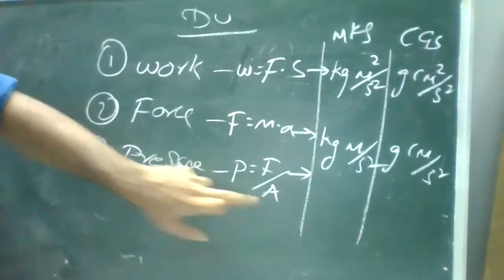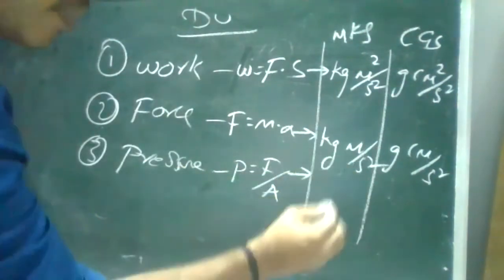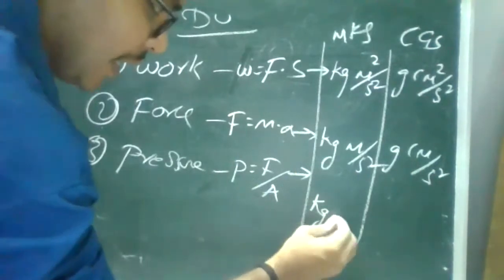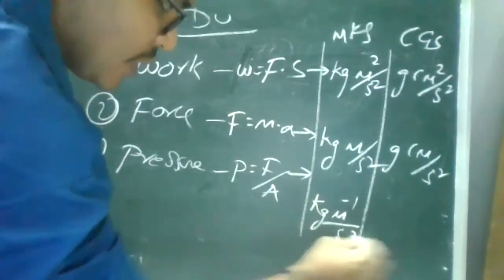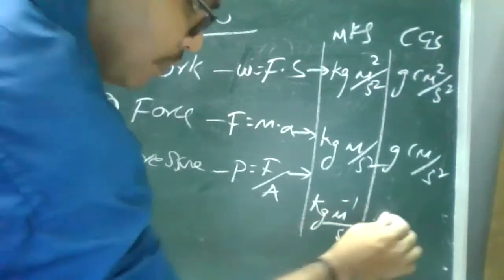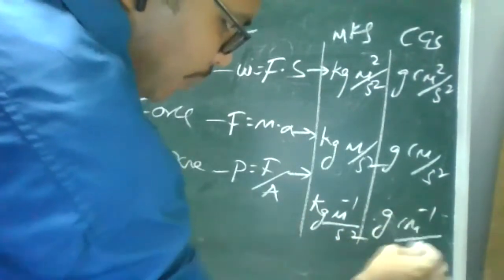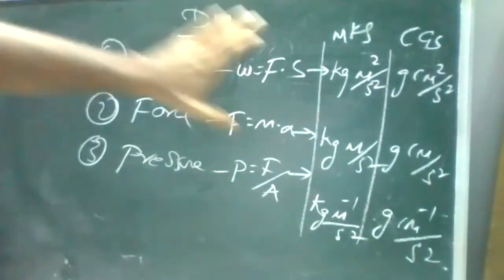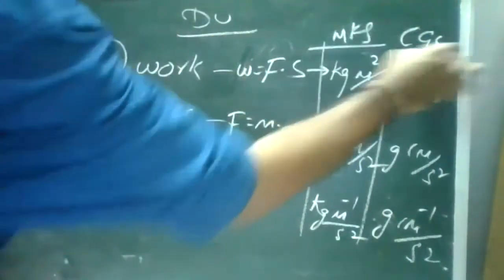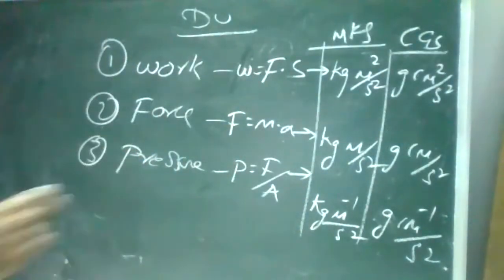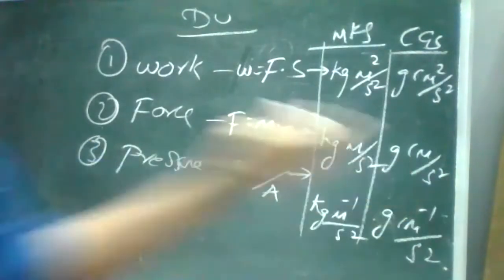Area unit is meter square. So here, force by meter square. So the relation will be kg meter inverse by s square, that is grams centimeter inverse by s square. So these are your units for work, force and pressure under MKS and CGS.